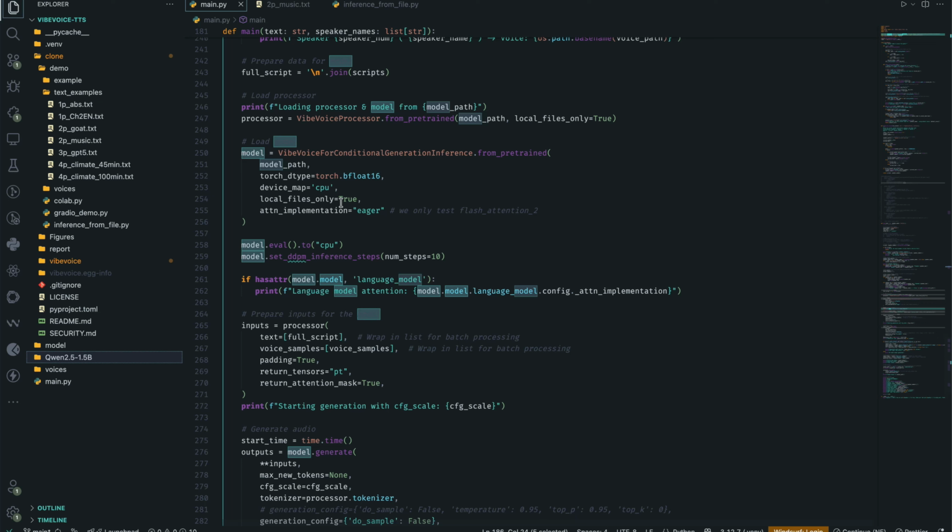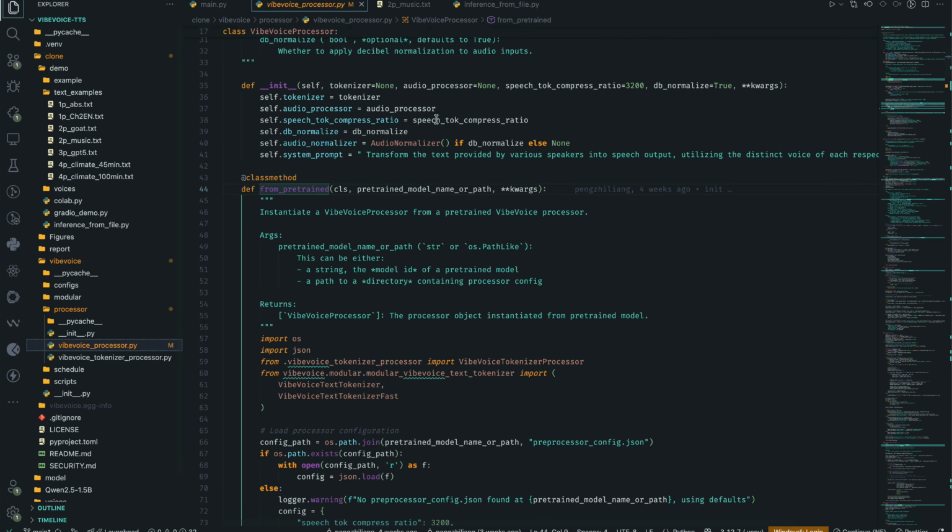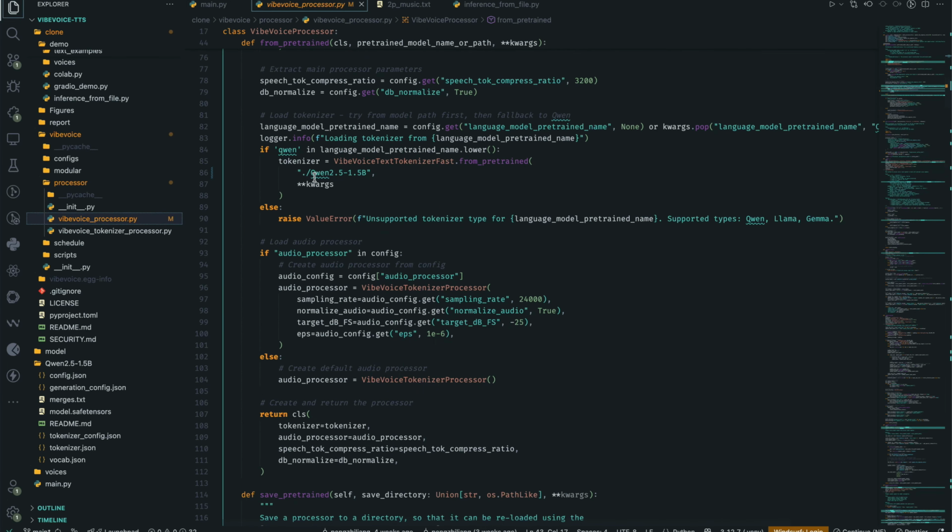Make sure you don't do that, because something else I also did was over here, if we head over to from pre-trained, as you can see, I am pointing this to the Qwen 2.5 1.5 billion parameter model weights. As you can see, that's where I kept it. Now, if yours is not arranged the same way mine is, make sure it's pointing to the directory path. Now, if you are one of those that didn't follow my direction, like I said earlier, make sure you leave this as is. Make sure you don't make any change here.